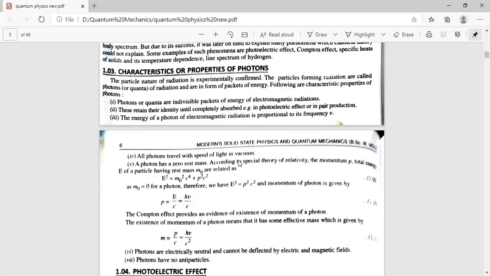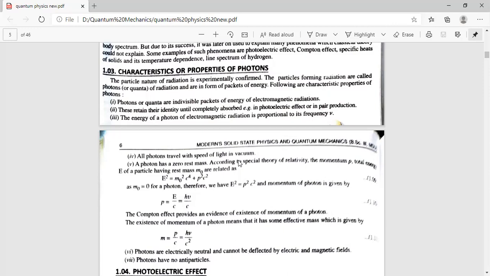So first, now we'll summarize what we have done till now. First, we have seen what is classical physics, what is quantum physics, the difference between classical and quantum physics. Classical deals with macroscopic particles, quantum deals with microscopic particles. Newton's laws of motion explain macroscopic particles very well.